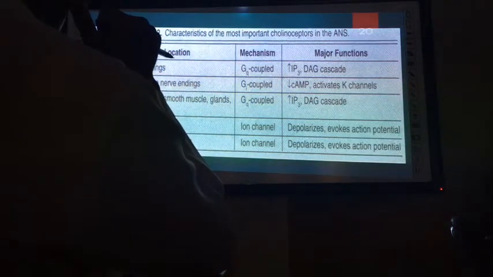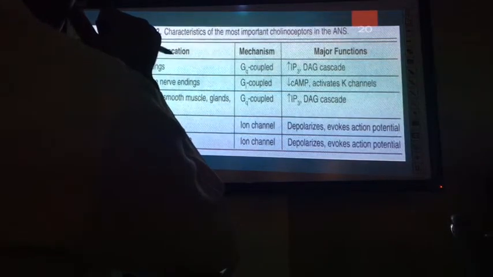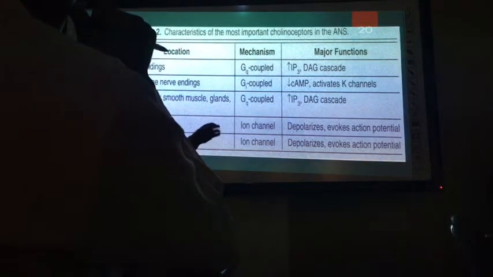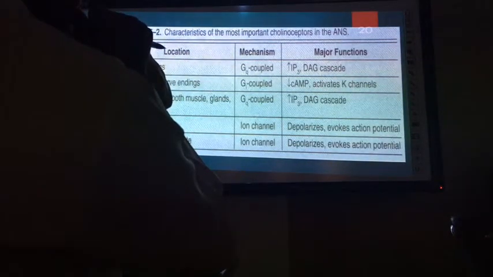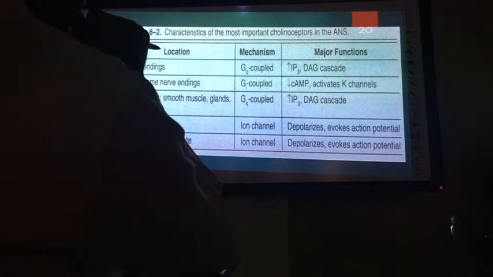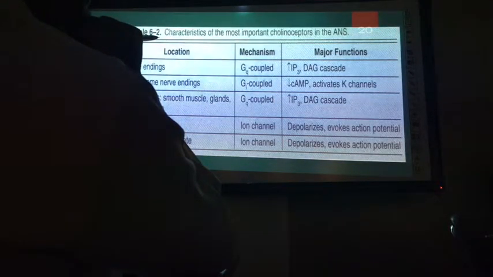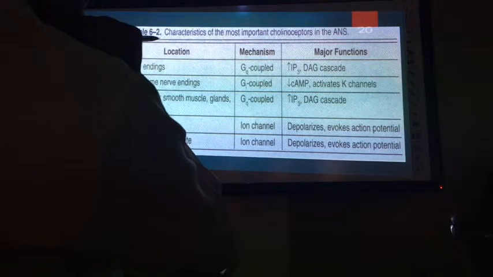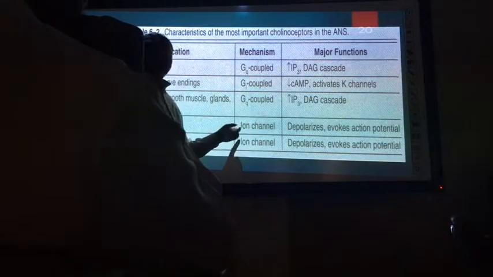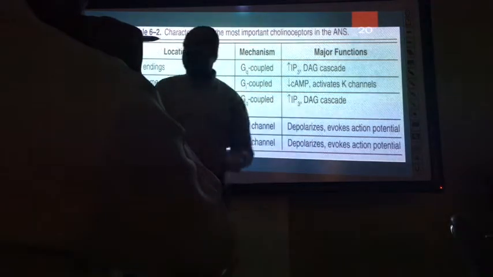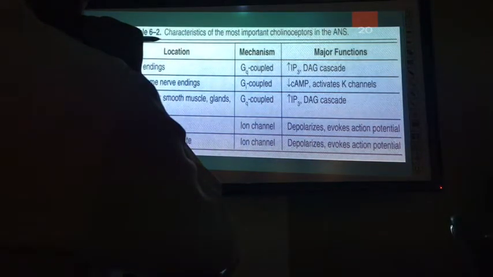NM, as M indicates, is muscle, especially skeletal muscle. So all the neuromuscular junctions, that means the junction between the postganglionic nerve or the somatic nervous system and the muscle cell, all those receptors are NM type, nicotinic M type. They are also ligand-gated ion channels, same as NN. The mechanism is the same. They cause depolarization, thereby leading to an increase in the action potential and activation of the muscle.